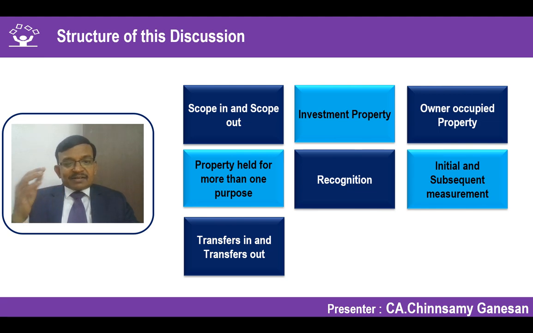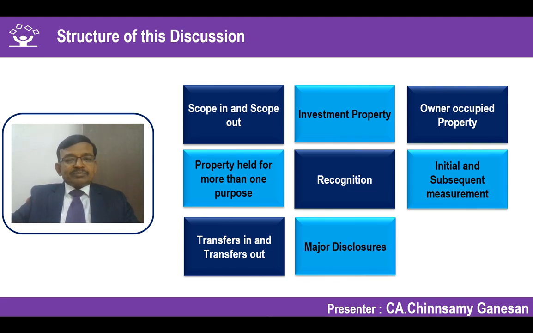In that case, it's a transfer in into the investment property category. What is the accounting treatment? How has it to be measured on the date of transfer in or transfer out, so that the carrying value can be considered as the measurement on that date? We will discuss that aspect as well.